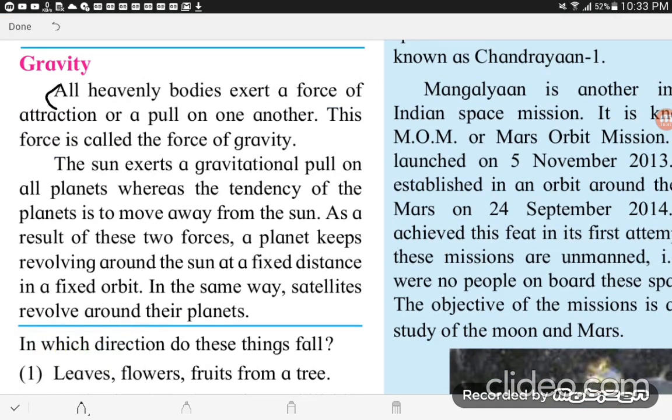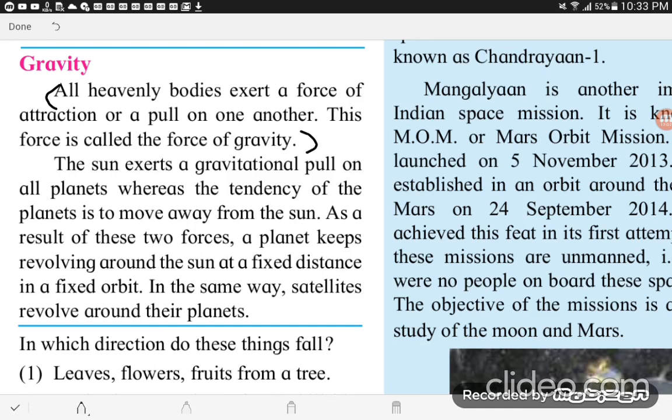Whatever the heavenly bodies, Mercury, Venus, all the planets, dwarf planets, asteroids, they have a force of attraction. एक खींचने की शक्ति है अपनी तरफ. That one is called the force of gravity.